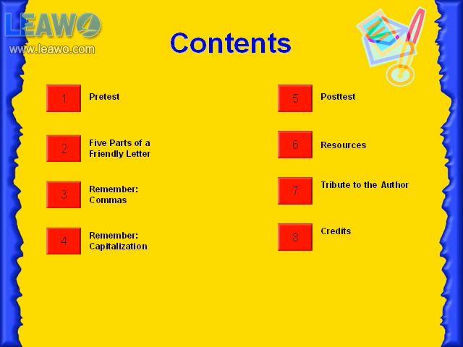For the sake of this PowerPoint show, we will look at the 5 parts of the friendly letter, commas, and capitalization. But you may access the pre-test and post-test at www.kuia.com/pop/7318.html. Let's look at the 5 parts of a friendly letter.